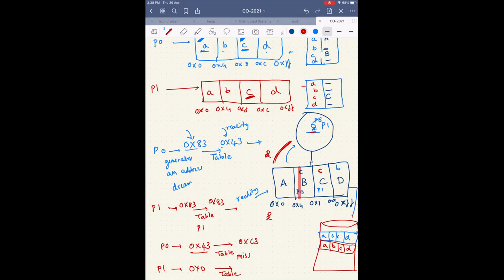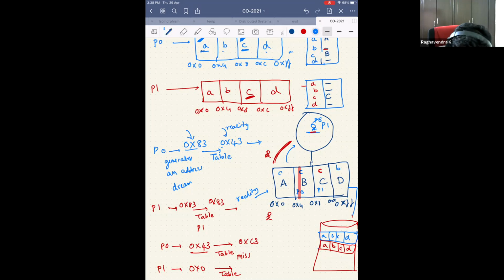Yes, right. So first she'll write this small a, that is process 0's A, to this particular location. So she'll copy this to this particular location, and then bring this particular A here. Of course, it need not be A. By now, you would have guessed that it need not be A or B or C. So now this address will again be converted to 0x0 because you have it.